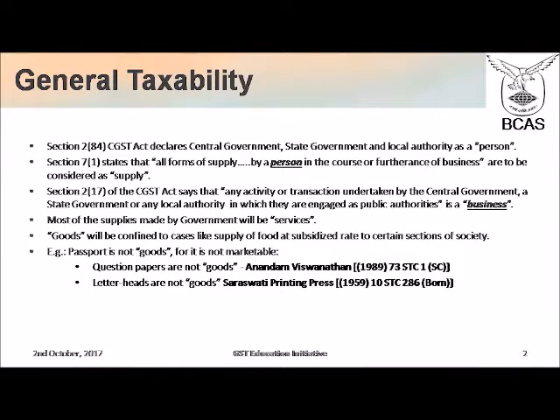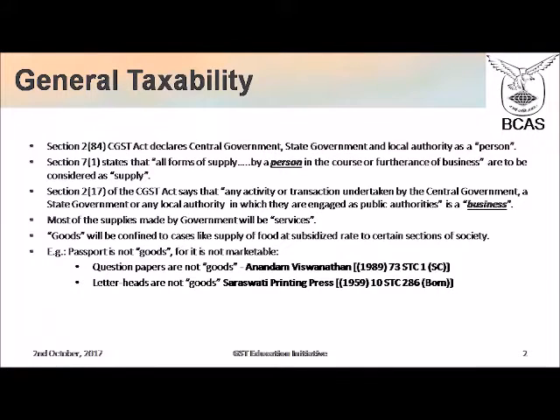Section 2(84) of the CGST Act declares central government, state government and local authority as a person. Then you have section 7(1), which says all forms of supply by a person in the course or furtherance of business are to be considered as a supply. Therefore, in section 7, where the meaning of supply is explained, that person will have to be interpreted as per section 2(24), which says that central government, state government and local authority are persons.